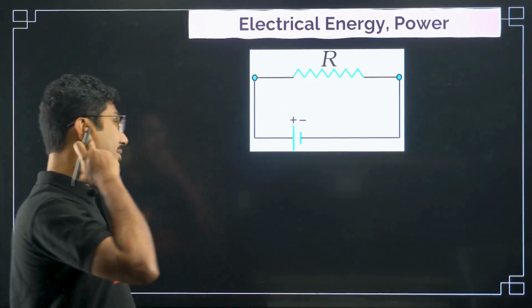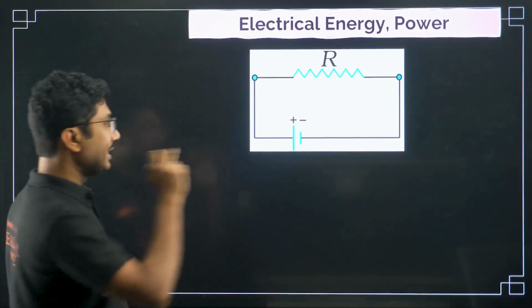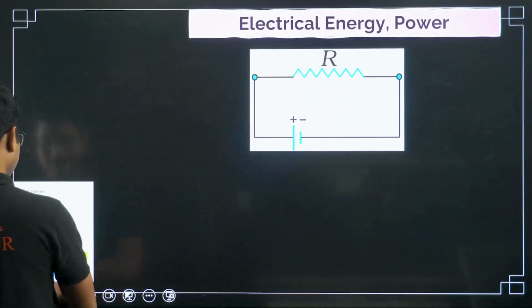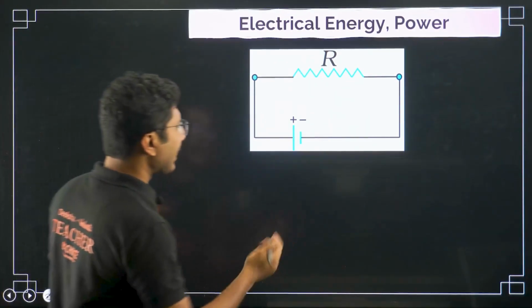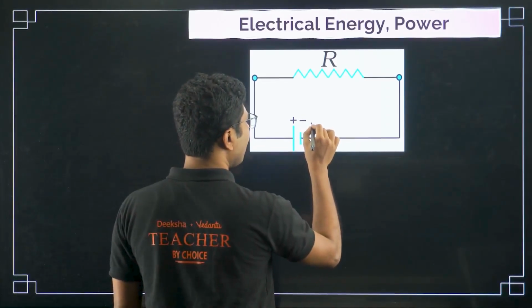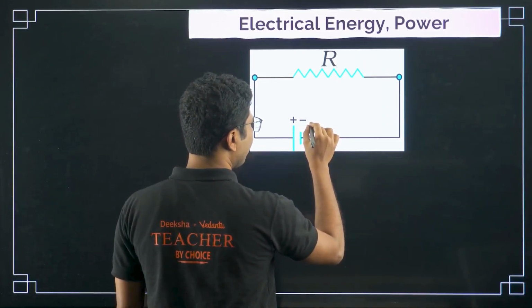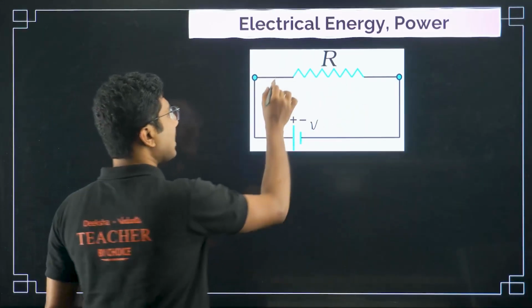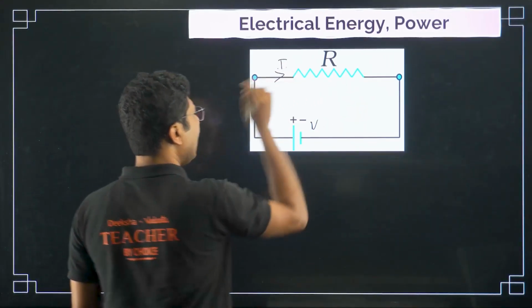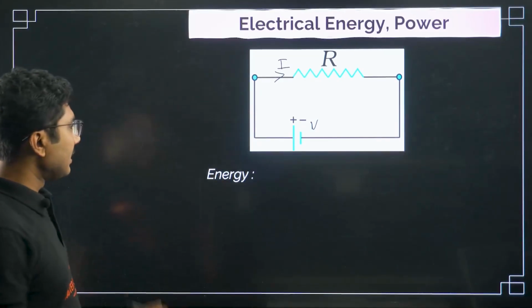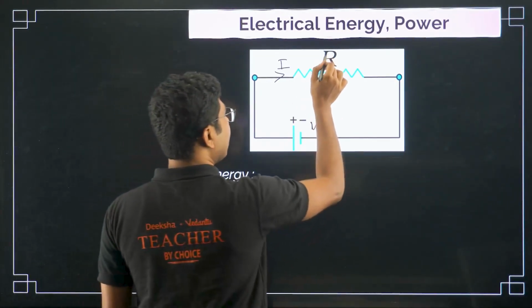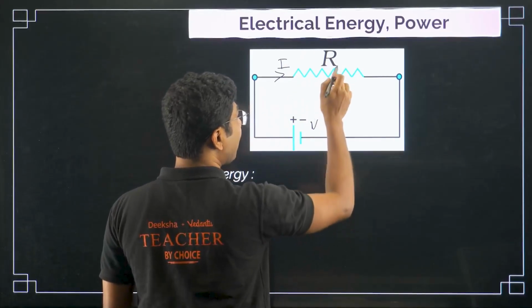Now let us discuss electrical energy. Here we have a battery. We will discuss more about batteries in our next chapter, cell, but assume that this is an ideal battery of voltage V. It is connected across a resistance R. Some current I is flowing in the battery. Then what is the energy dissipated by this resistance?